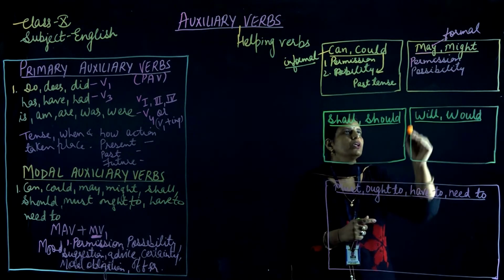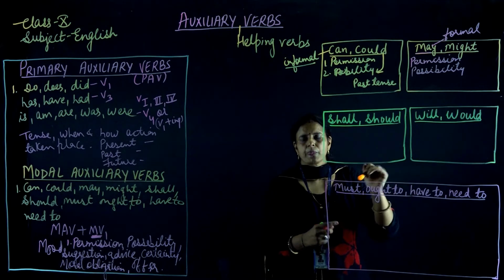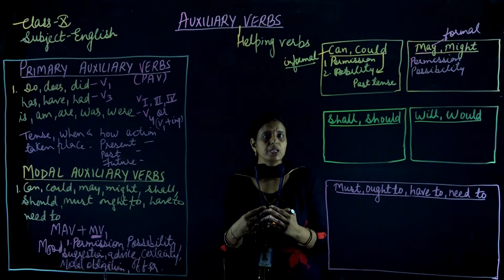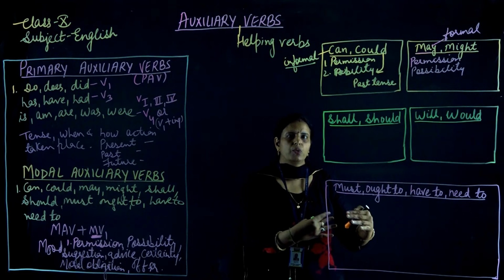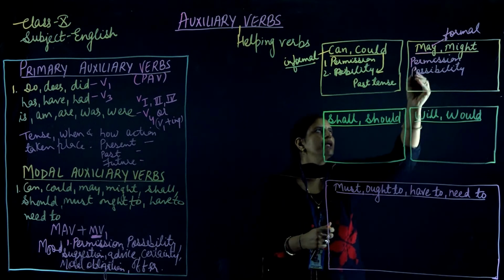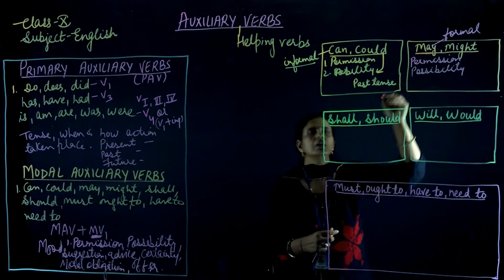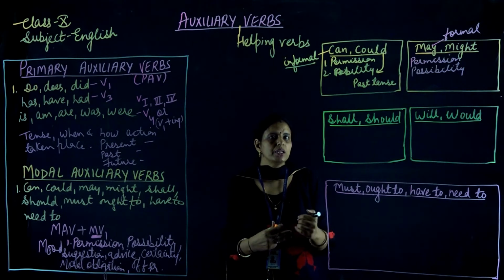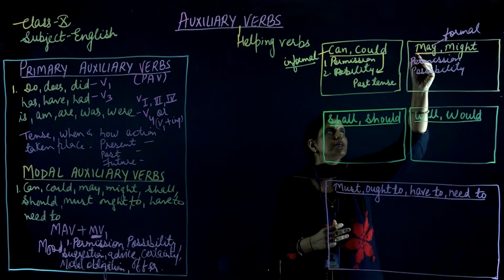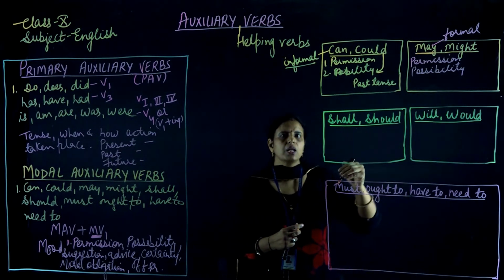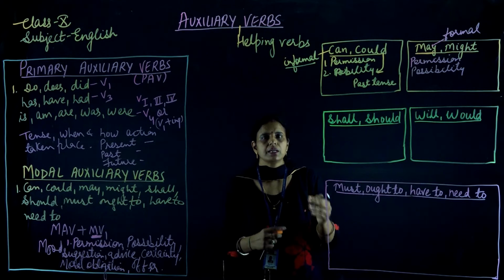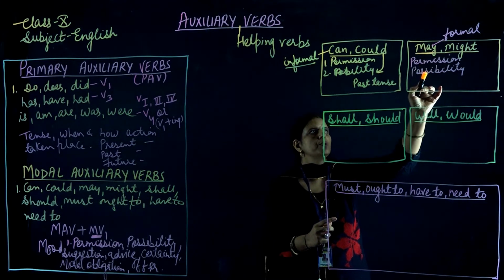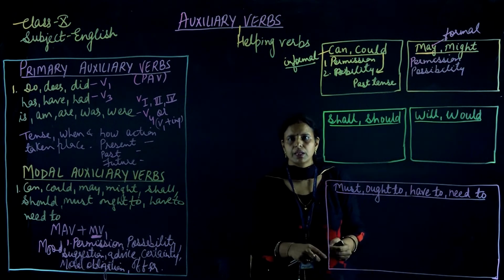Okay, now possibility, how is it showing the possibility? Suppose, for example, these days the weather is cloudy, and when we are saying that the weather is cloudy, it may rain today, it means that it is showing the possibility of having rain. One thing you have to keep in mind is that it is used in the present tense. The weather is cloudy, I make use of the helping verb is. So the weather is cloudy, it may rain today means the possibility of rain is there.